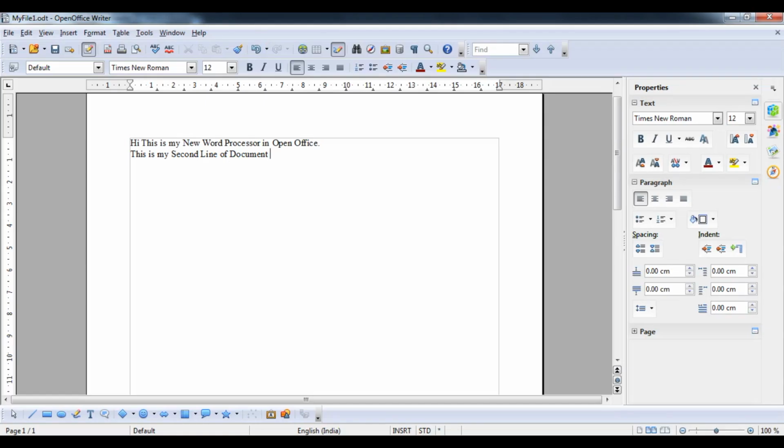Next, how many list buttons are available here. In the Formatting toolbar you can see the lists. First of all, there is the numbered list, like A, B, C, whatever.